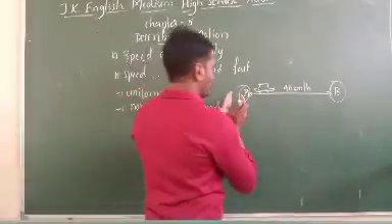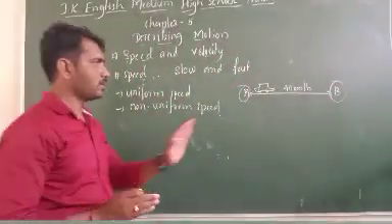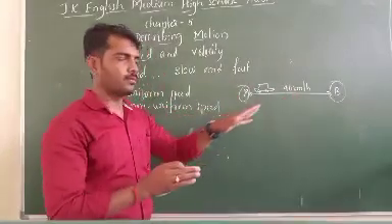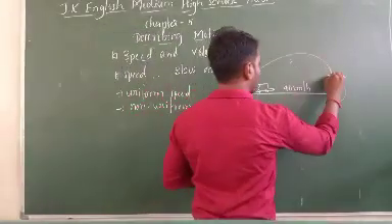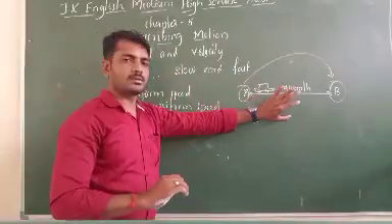The car is moving from A to B with the same speed, meaning it is at a speed of 40 kilometers per hour. It covered A to B. So this is called uniform speed, meaning there is no change in the speed.